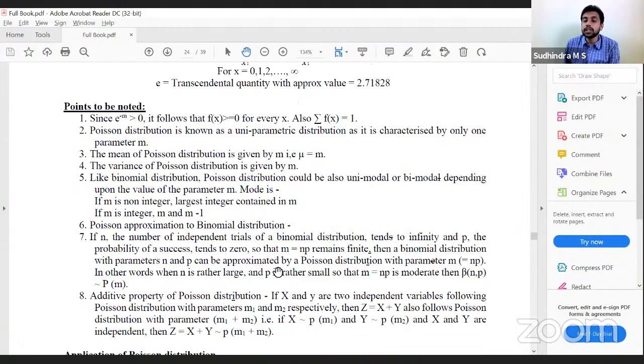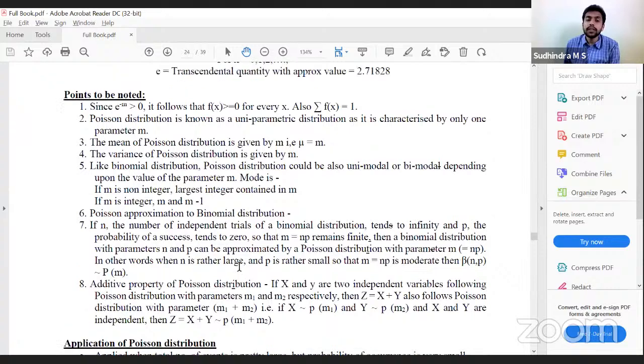Then Poisson approximation to binomial distribution. If n of a binomial distribution tends to infinity and p tends to 0, so that m is equal to np. How to convert a binomial distribution into Poisson distribution? We have to equate m is equal to np and then construct the Poisson distribution. When will we do this? When n tends to infinity, p tends to 0. Then we approximate binomial to Poisson.